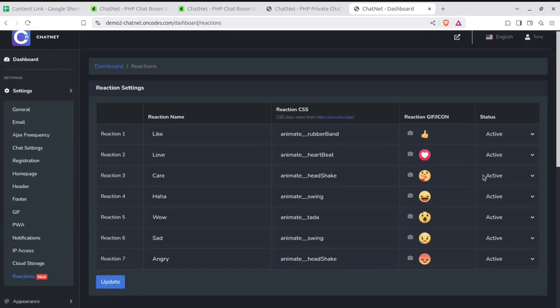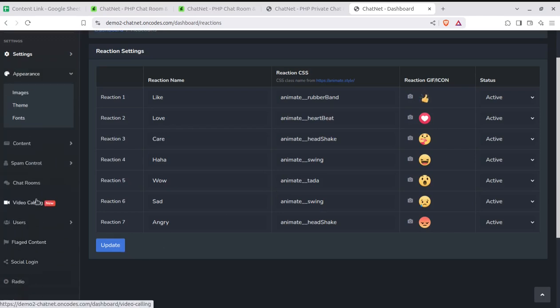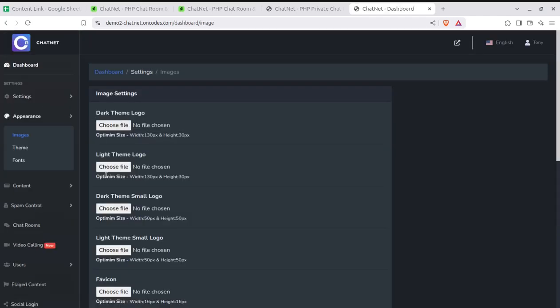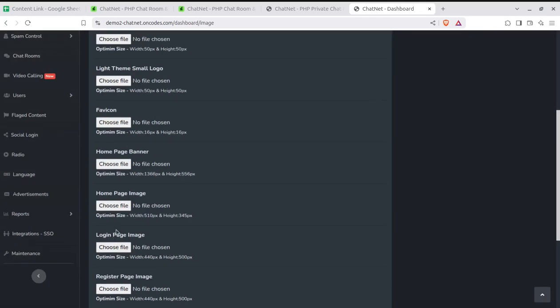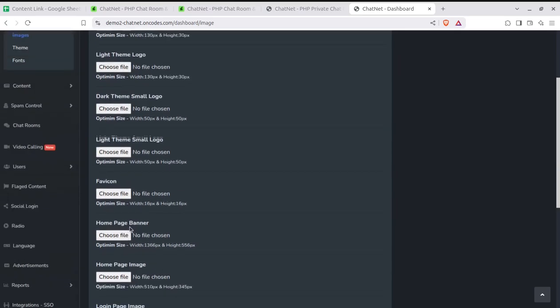Some reactions may be widely and popularly used reactions on the chats. Further, we have control on the appearance, so we can control the images on the website like dark theme logo and light theme logo, dark theme small logo, and all the logos, the login page image, the register page, forgot password image, and all such things.